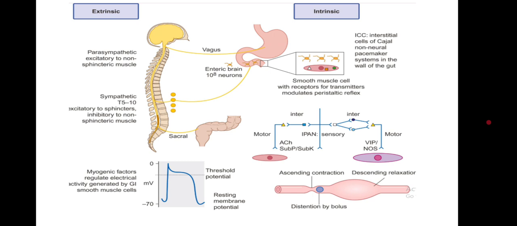The sympathetic is inhibitory to non-sphincter muscles and excitatory to the sphincters. Myogenic factors regulate electrical activity generated by GI smooth muscle cells. This picture shows how the intrinsic and extrinsic factors take part in digestion.